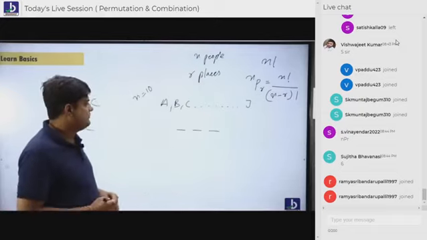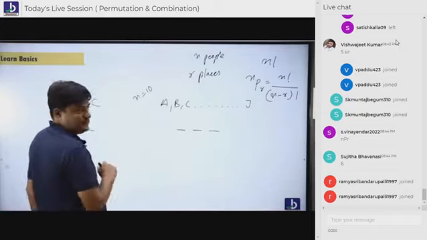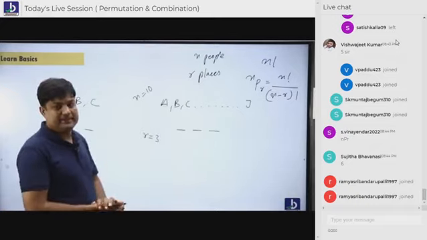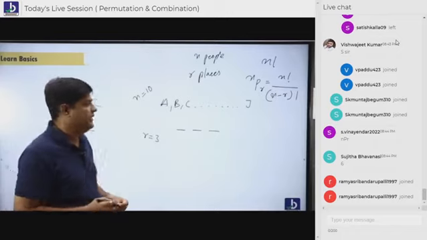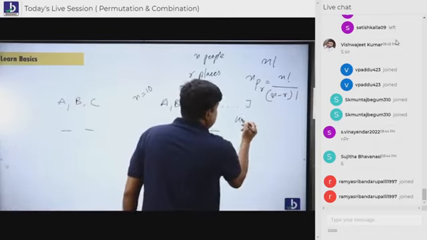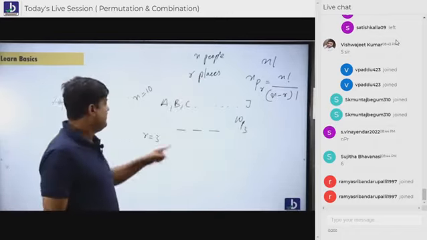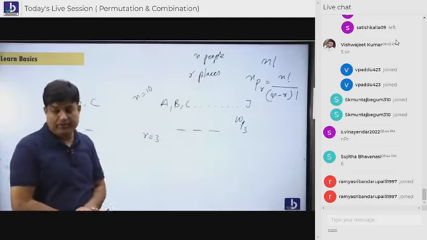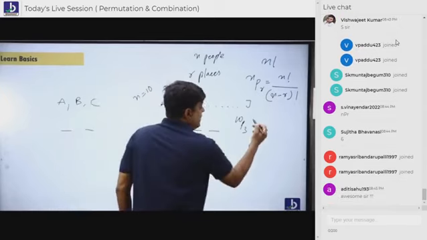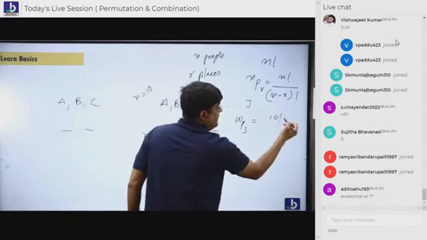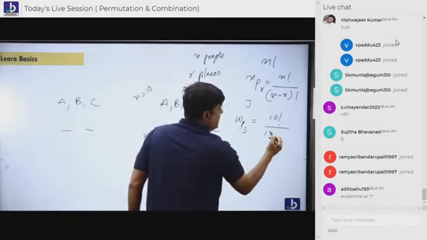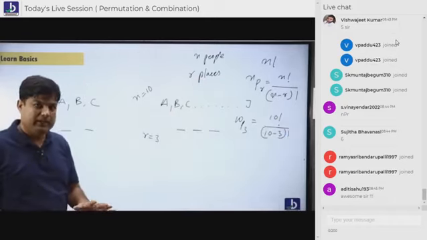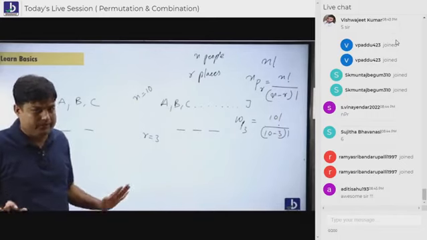Listen, everybody. The value of n is 10. The value of r is 3. 10 people, 3 places. If you use the formula, what happens? Have a look here. What do you call it? 10P3. 10 people, 3 places, 10P3. nPr, 10P3. It is 10 factorial by 10 minus 3 factorial. I'm using the formula, okay, because many people do it with the help of the formula. I'm also using the formula.